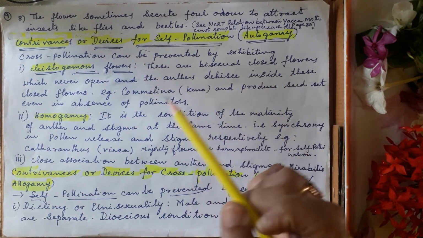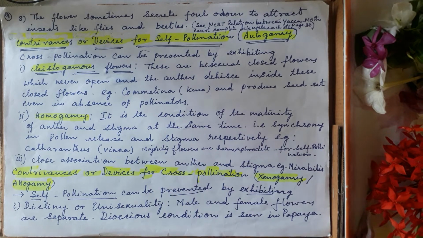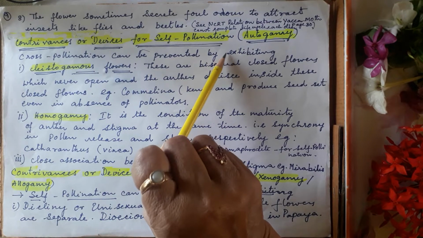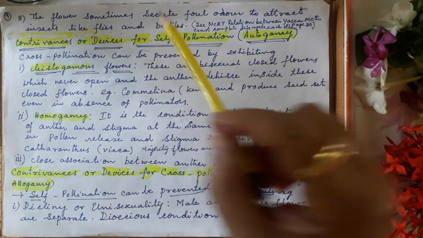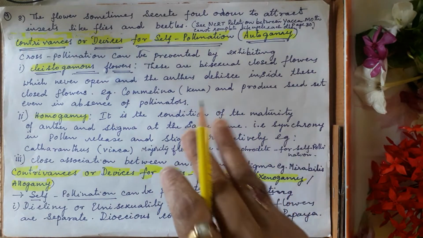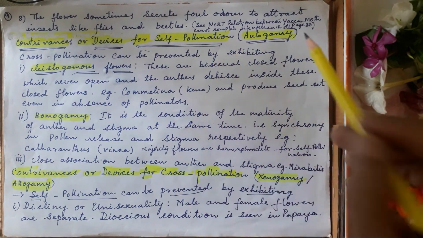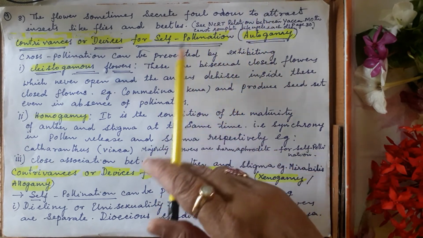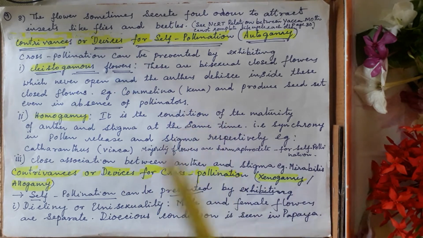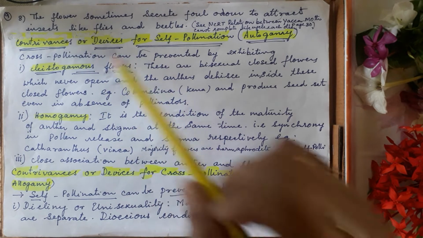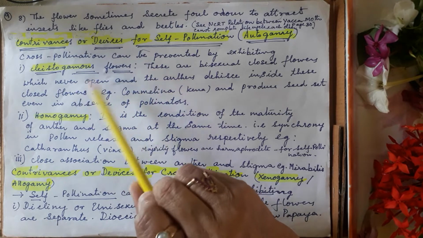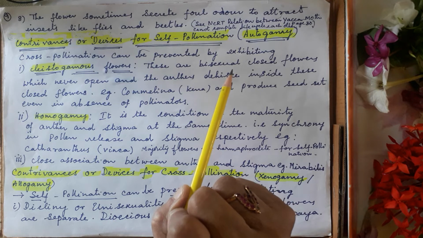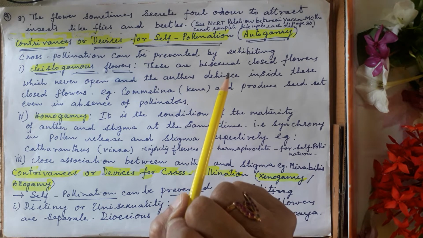That is the next. Coming to the point, after insect pollination, contrivances or devices for self pollination. Suppose in a flower only self pollination has to take place, how will the flower convert itself? So for autogamy, what are the devices for self pollination? Also, if a plant wants to prevent cross pollination, how does the flower have to develop itself?